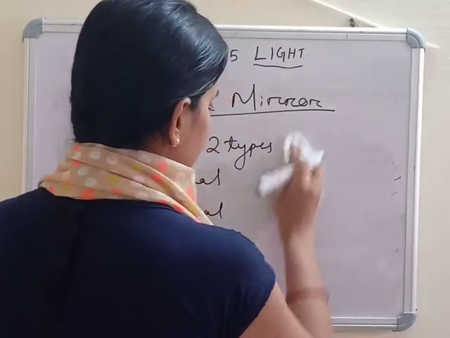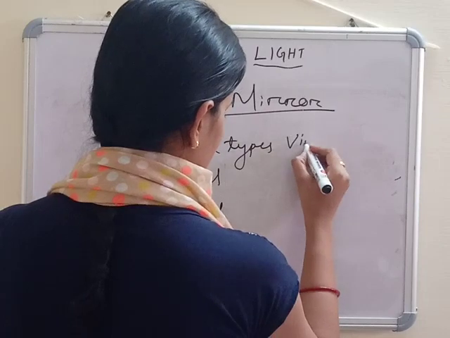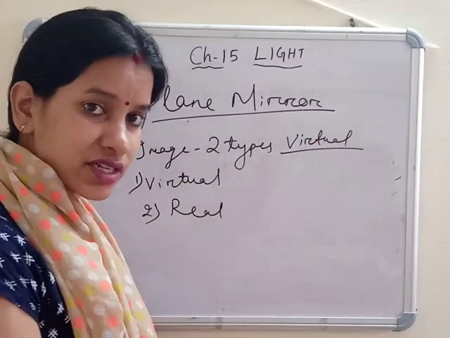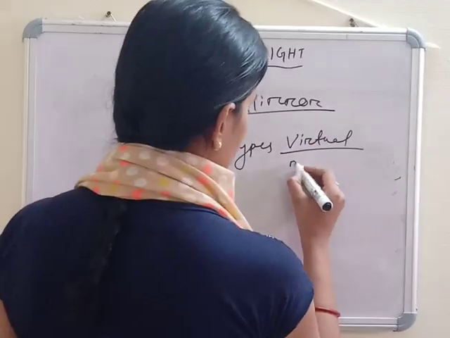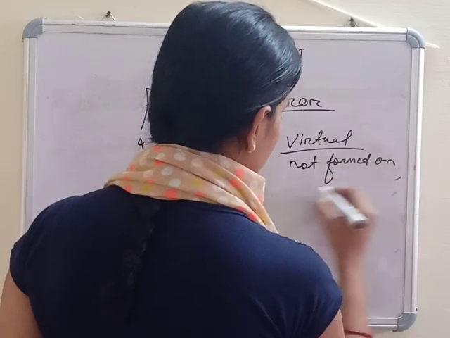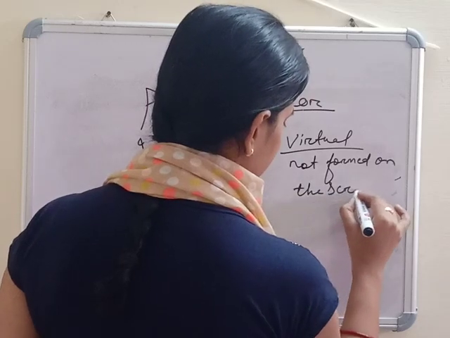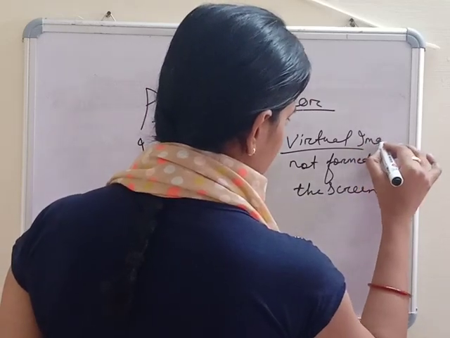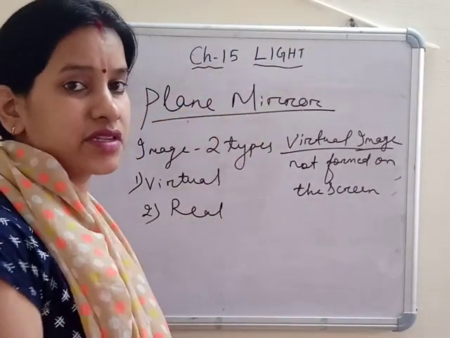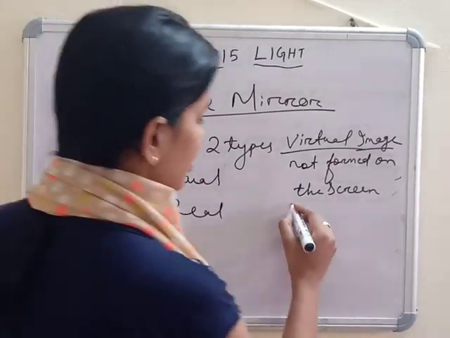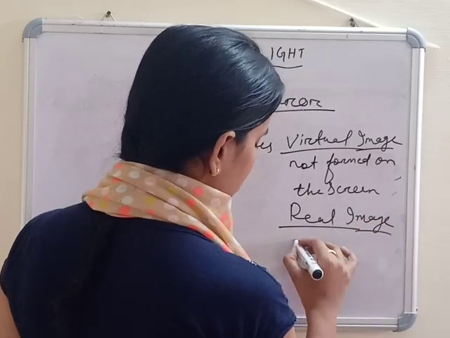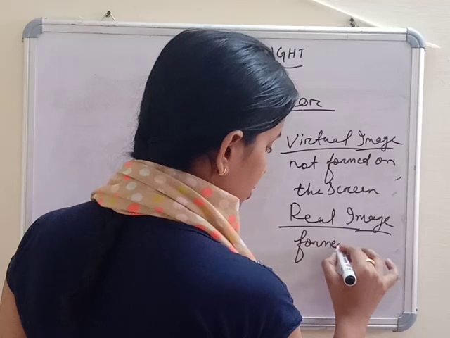When the image is forming somewhere inside the mirror, not on the screen, that is your virtual image. And the real image is the one that is formed on the screen.